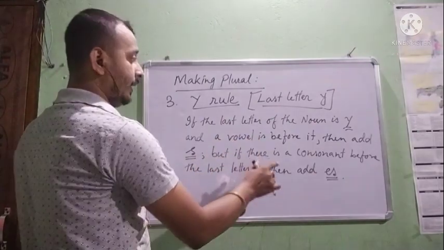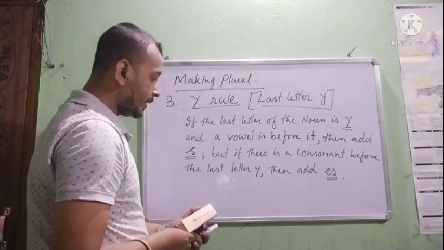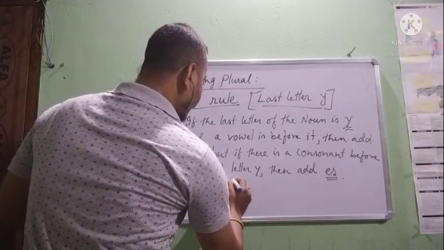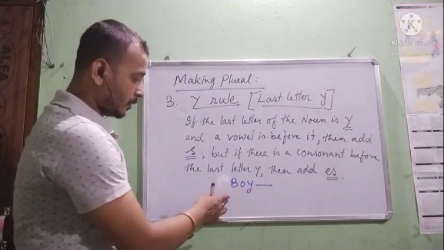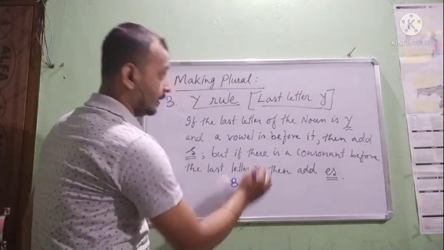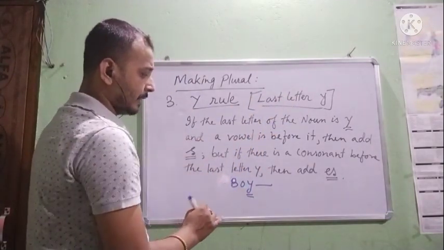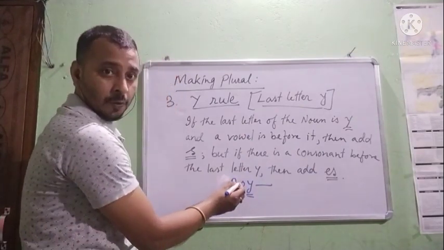I give you one example for this. These two, S or ES with Y. This is called the Y rule. You see here, B-O-Y, boy. First of all, Y is the last letter. But before Y, is there any vowel? Yes, O. O is a vowel.